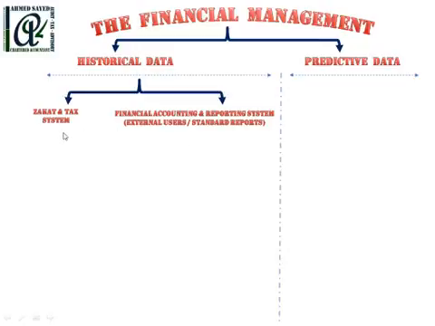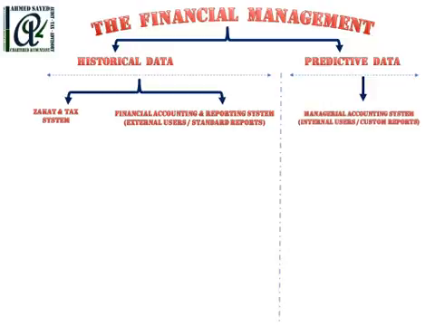The zakat and tax system is required to prepare the tax return, or the zakat return in the Gulf region, and the financial accounting and reporting system is required to introduce financial statements at the end of each period, mainly about 1 year, to be introduced either to the Ministry of Commerce or to other beneficiaries, either financial institutions or other parties.